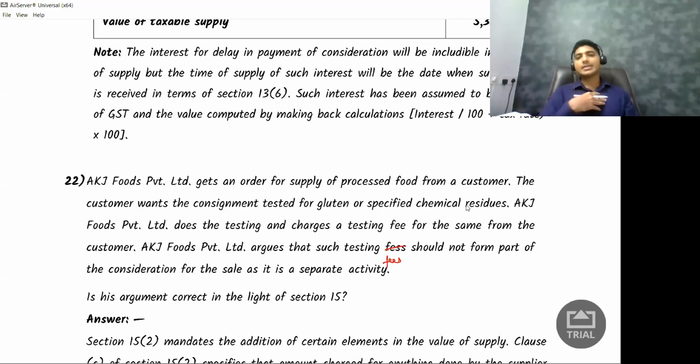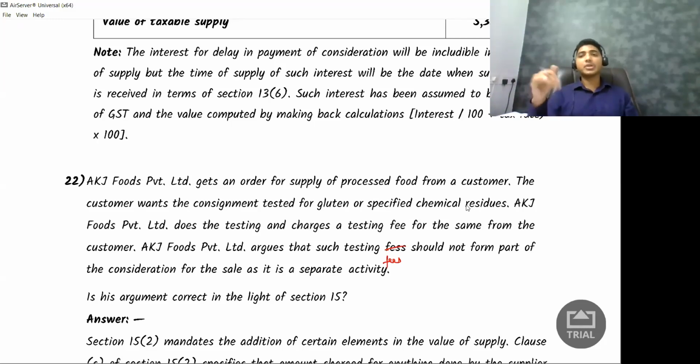Question is, let us say I am supplying food to my customer, some food products, but my customer wants some test to be done on that particular food article. So he will say, for the food he will pay separately, and he will also ask me to do some test on this particular food item, and for that testing also I'll charge an extra amount from my customer. So let us say for the food I'm charging 1 lakh from my customer, plus for the testing, whether the food contains some chemical ingredients or not, customer wants to be sure of that. So customer will ask me, get it tested, I will get the testing done, and I will charge extra 5,000 rupees. So 1 lakh rupees for the food plus 5,000 rupees for testing.